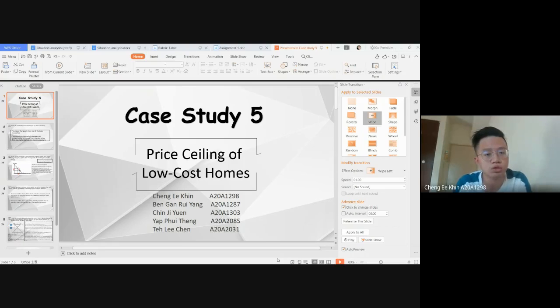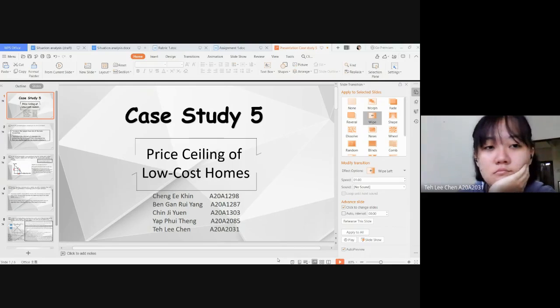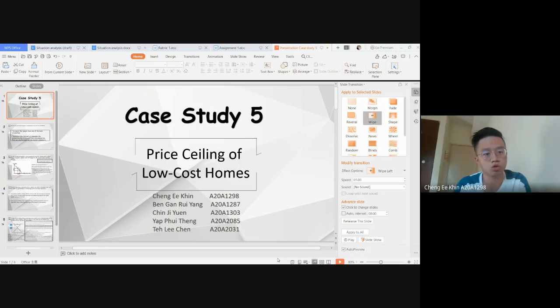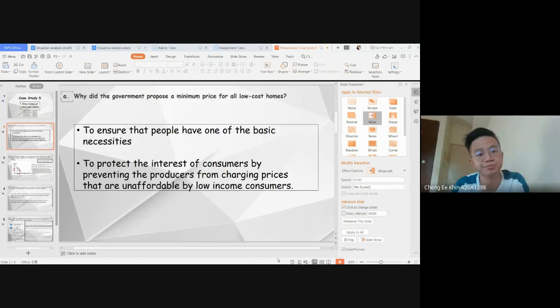Today we would like to discuss case study 5, which is price ceiling of low cost homes. For the first question, why did the government propose a minimum price for all low cost homes? My first answer is to ensure that people have one of the basic necessities. And my second answer is to protect the interests of consumers by preventing the producers from charging prices that are